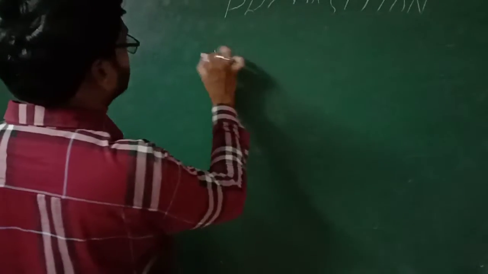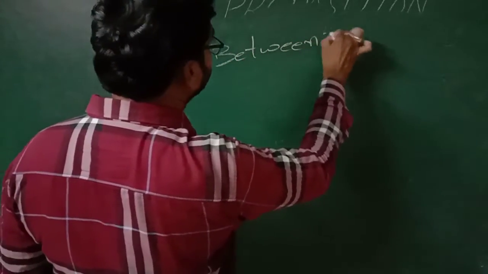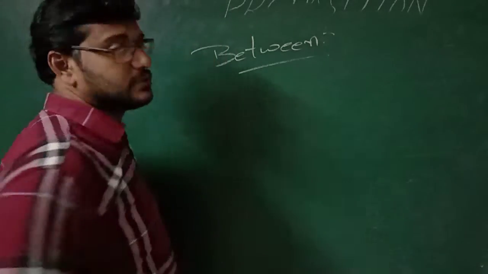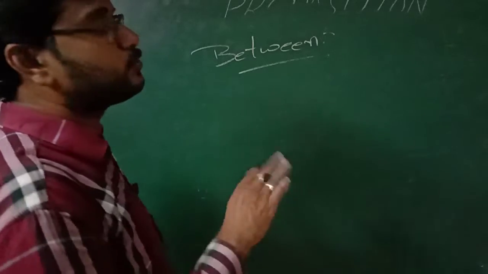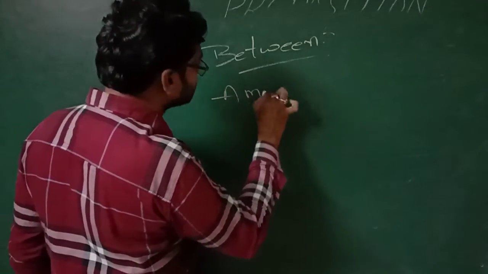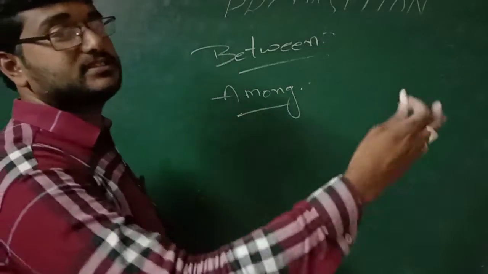Where are we going to use the word between? Between and among. Between is used for two persons or two things. Among is used for more than two persons or things.